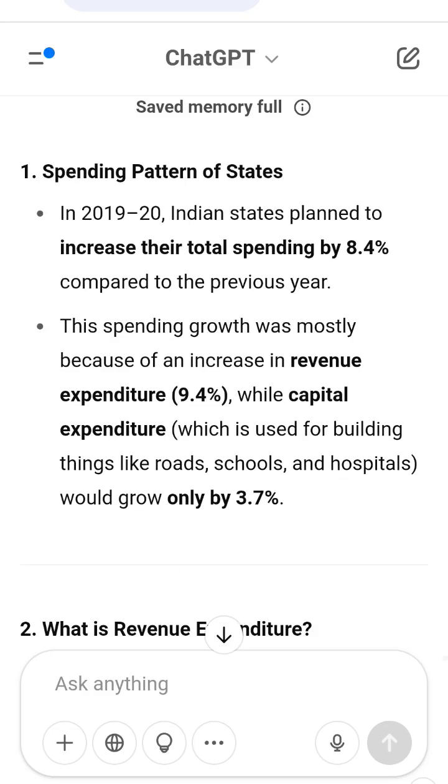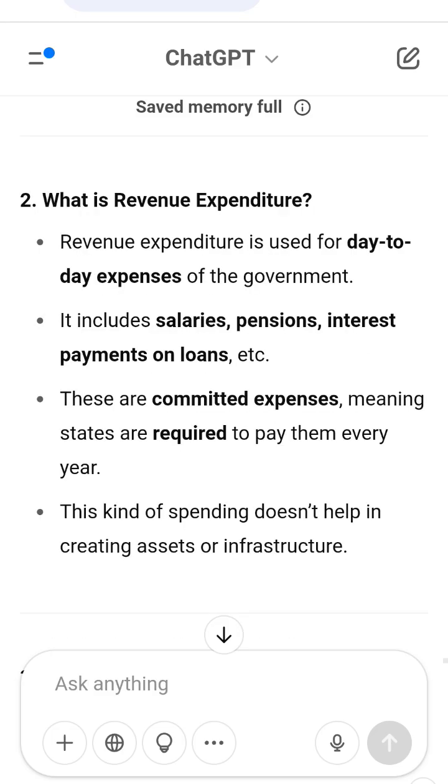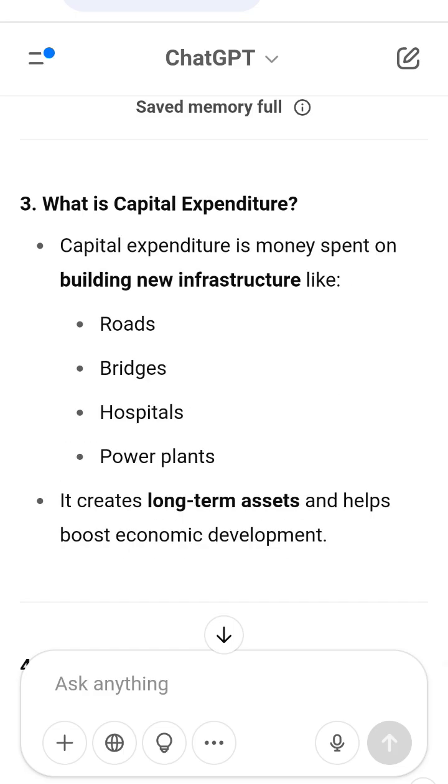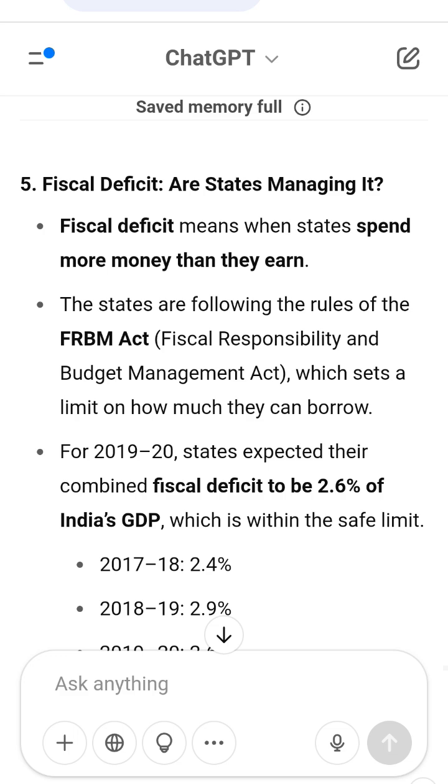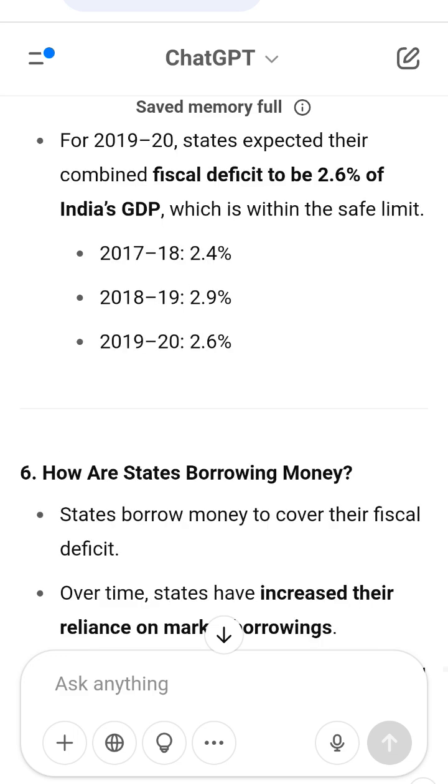Key takeaways. States are spending more, but not enough on development projects. Most spending is on fixed obligations like pensions and interest. Capital investment is slowing, which can negatively impact growth. Fiscal discipline is being followed, and borrowing levels are under control. But states are increasingly dependent on market borrowing, which needs careful management.